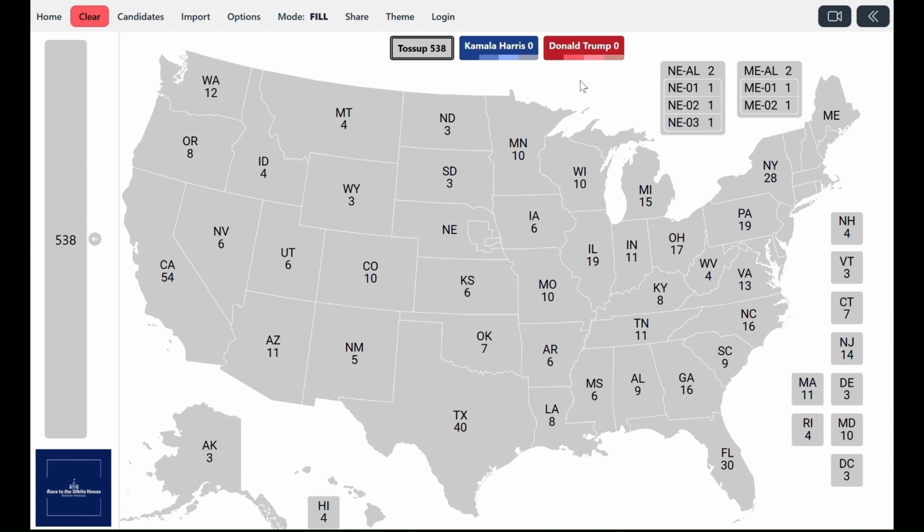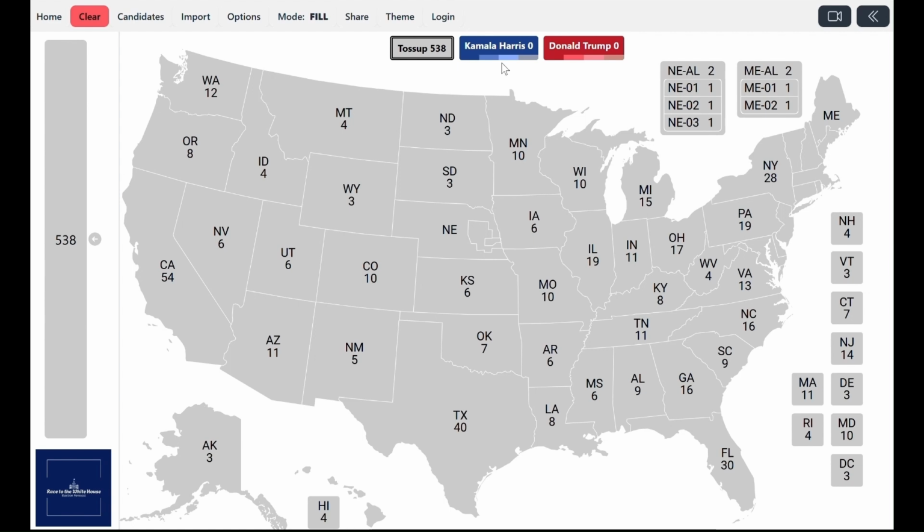Tilt states are projected to vote for either candidate by less than 2 points. Less than 2 points means an implied probability of less than 60%, and less than 60% actually means a statistical tie. So even really minor changes, like for example bad weather, could actually change the outcome of the election. Those states would be rated as toss-up in a toss-up map, but in this case we are trying to be really accurate and project the actual margin, so we're going to write them down as tilt.